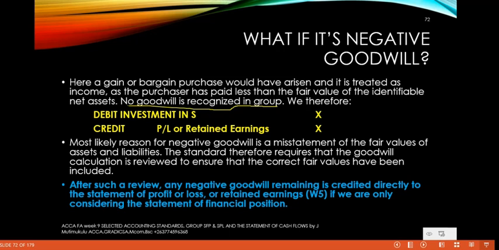It is a gain to the parent, a gain to the group, not to the non-controlling interest. So it has an impact on group retained earnings. That is the normal industrial practice.